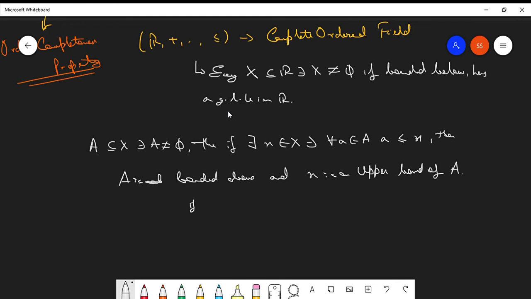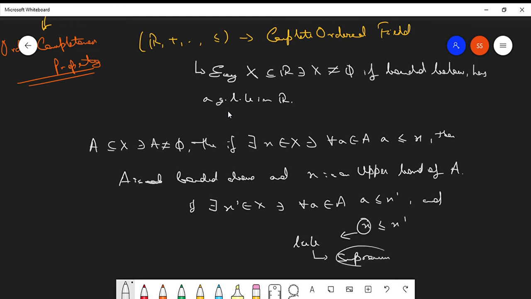Now if there exists an element x dash of X such that for all small a belonging to capital A, this x dash is also an upper bound of capital A, and this x is related to this x dash, then x is called the lowest upper bound, also called the supremum.